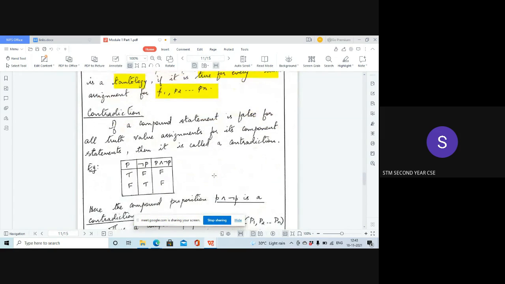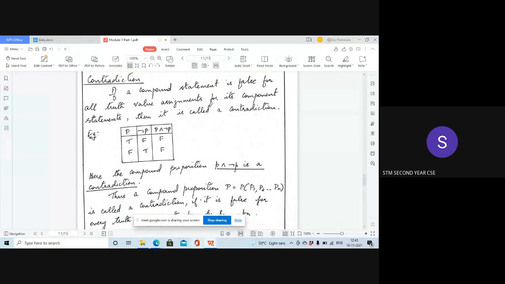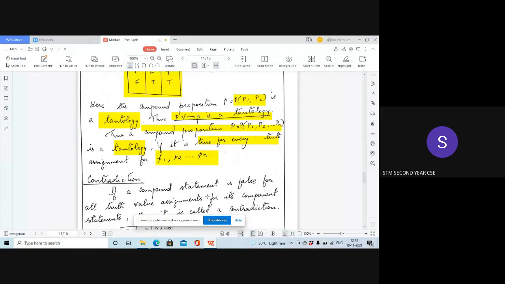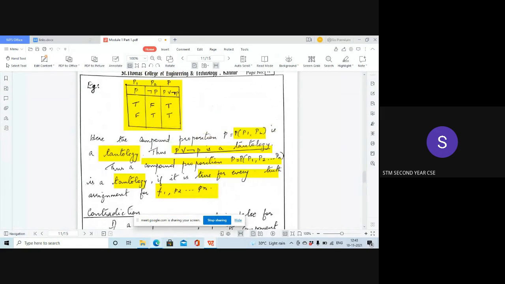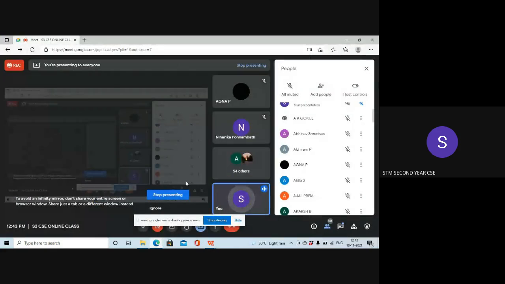So what will be a contradiction? It is the opposite of tautology. Contradiction is just the opposite of tautology. What is a contradiction? Can anyone post in the chat box what a contradiction is?